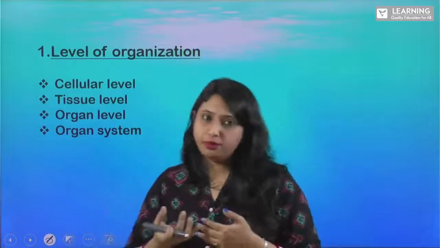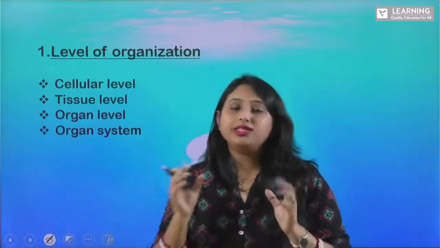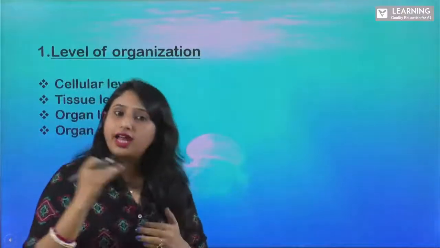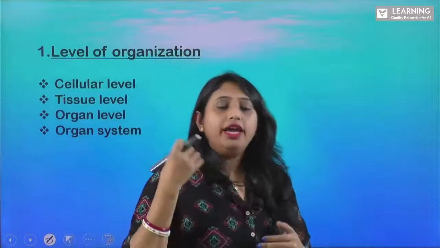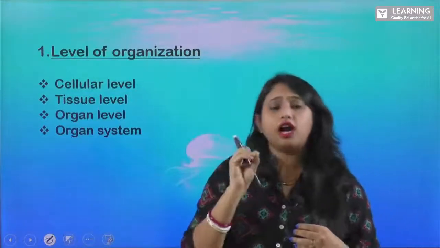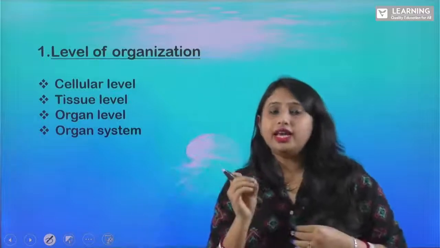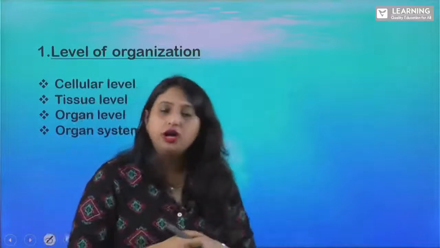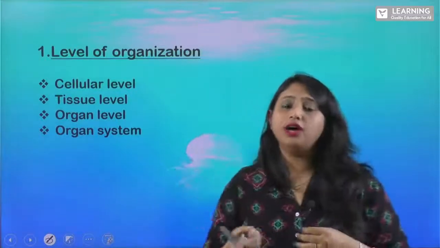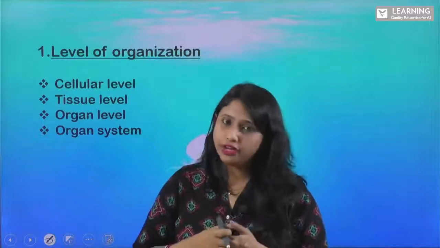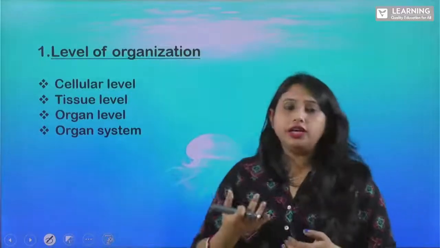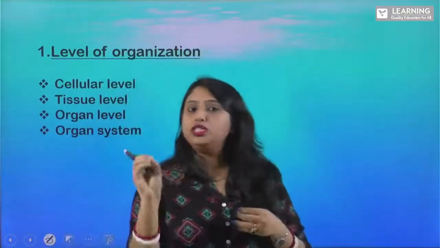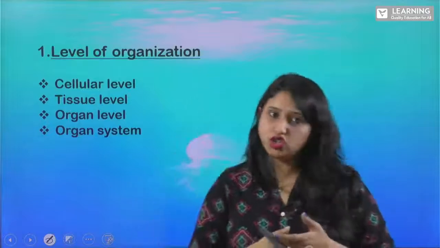So in case of some animals, the cells are loosely packed, whereas in case of some animals, the cells are highly or tightly packed. Clear? So each and every organism is made up of cells, and cell is the basic unit or the smallest unit for your reproduction too. The reproduction process starts from a cell, right? The cell needs to divide. So in the cellular level, there are some organisms in which the cells are very loosely packed, like in case of your sponges. Clear?